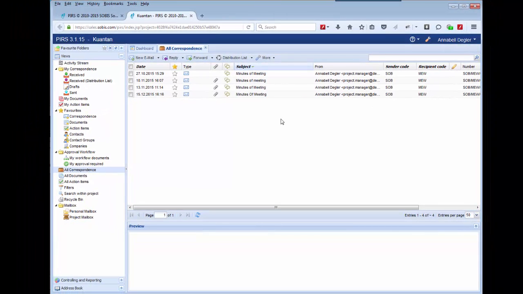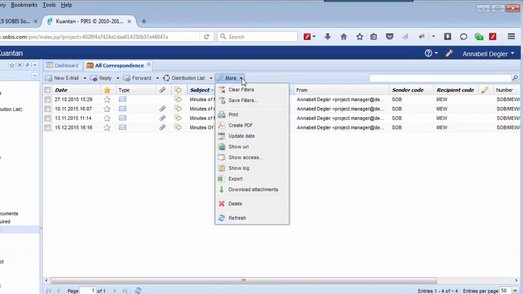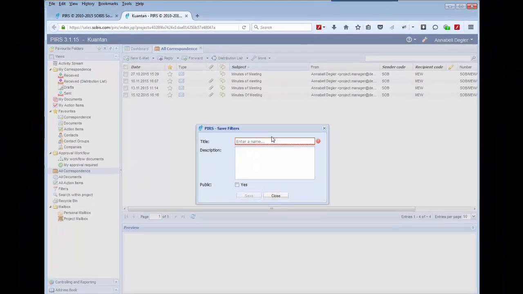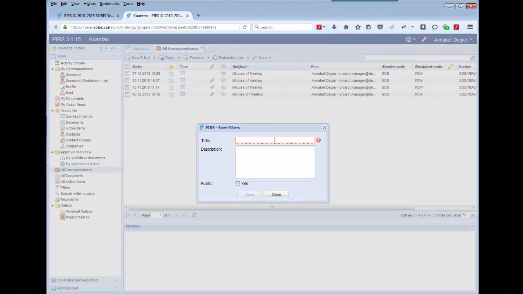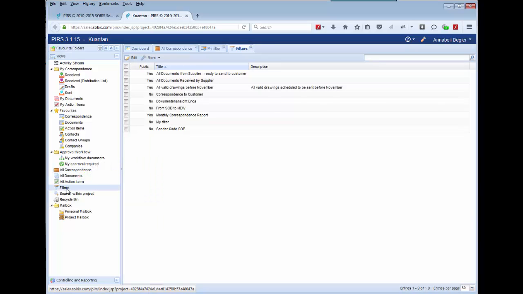There might be certain filter combinations you use on a regular basis. To access these filter combinations quickly and easily, PIRS allows you to save filter combinations. Select the More options and click Save Filters in order to save your personal filter. Once you have saved your filter, it will be opened in a new view. In order to access all your filters and all the filters that have been saved publicly, enter the Filters view.